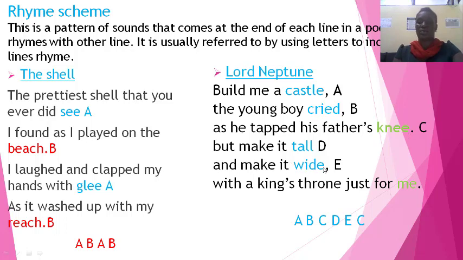Let's look at the next one, wide. Wide does not rhyme with any of the last words that we have just looked at, so it will take the next letter E. The last one is me. Now, me rhymes with knee. So, me and knee will take the same letter C because they have the same ending sound. So, the rhyme scheme for this particular stanza will be A, B, C, D, E, and C.